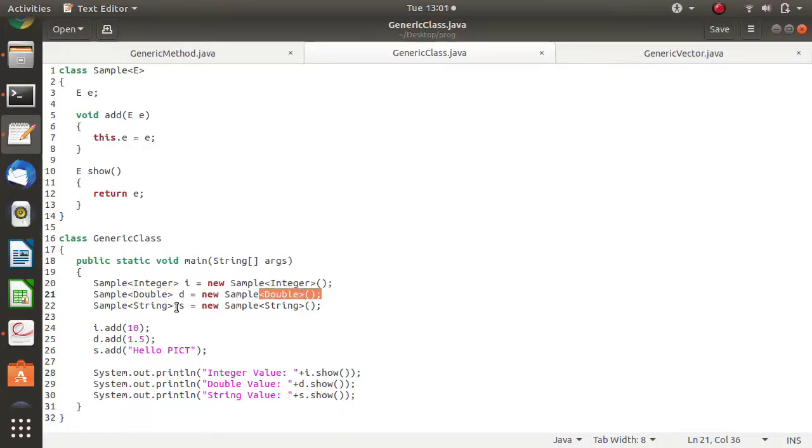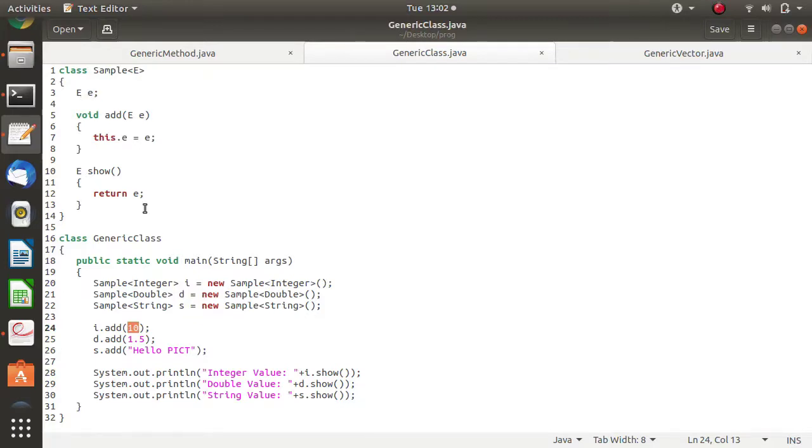And now, the third time, I have created this object. Now I want to mention it for String. So here I am using String. Based on that, at the time of creation of that particular object, we have to mention which type we want to use. So look at this. For I, it should be used as an Integer. So I am passing 10. So 10 will be passed here.